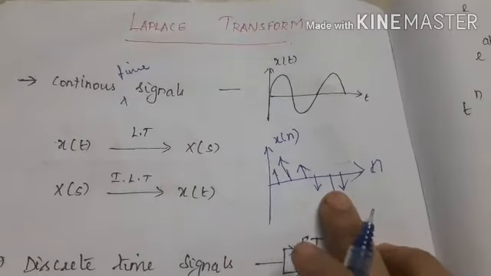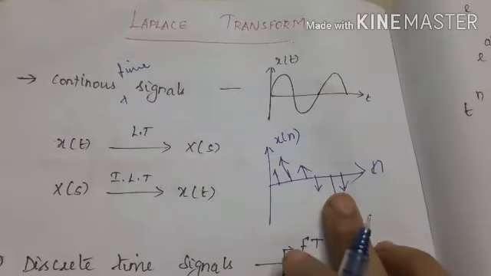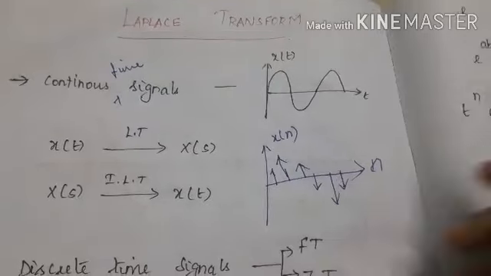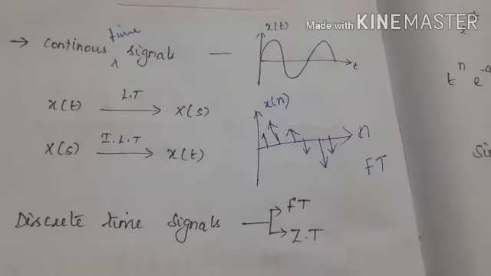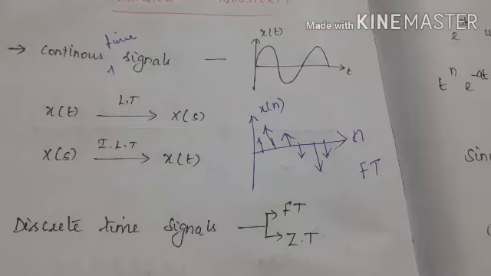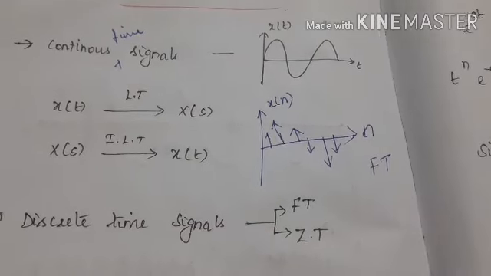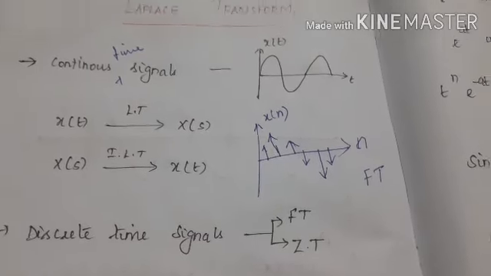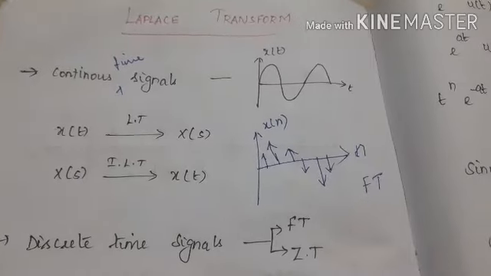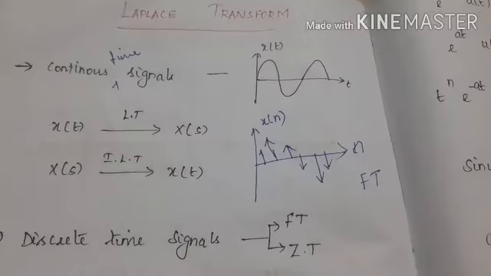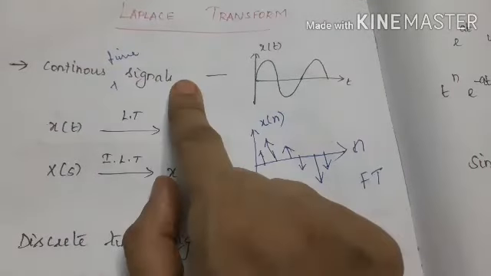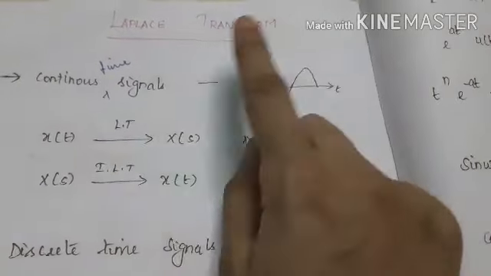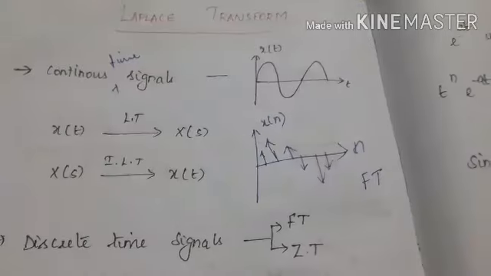This discrete time signal is mainly suitable for the Fourier transform and Z transform. The main point here is that Laplace transform is applicable only for continuous time signals. Please remember this point. This is a very, very important point.